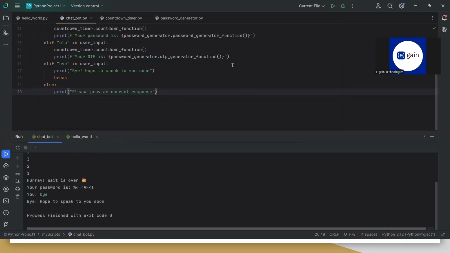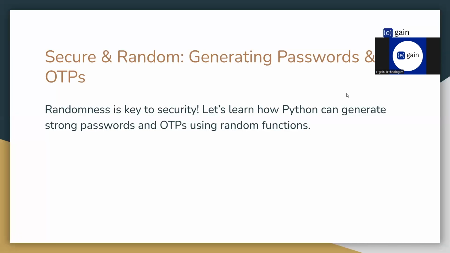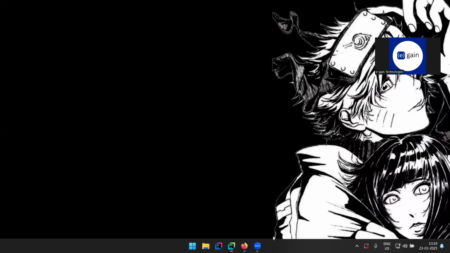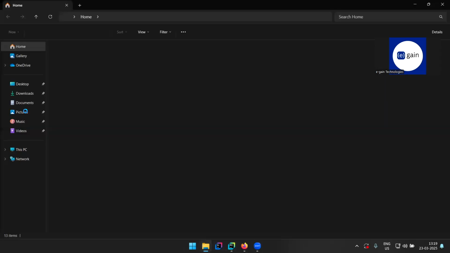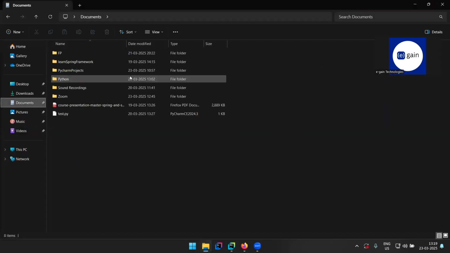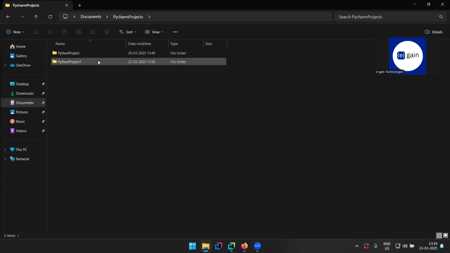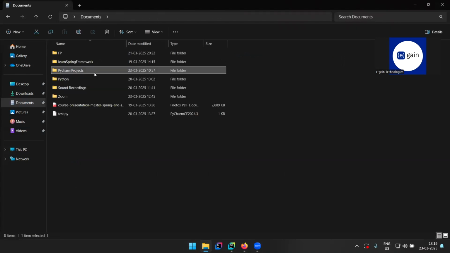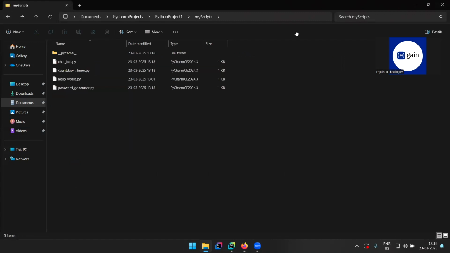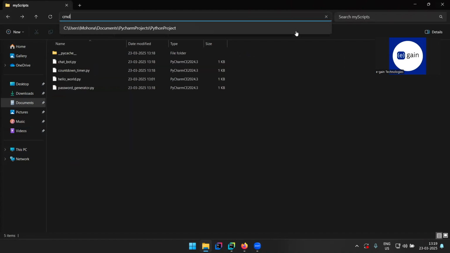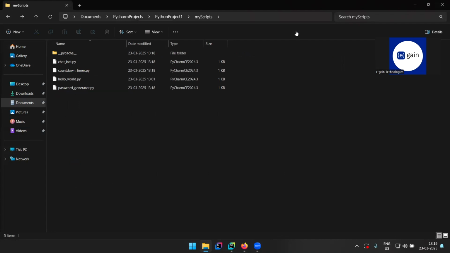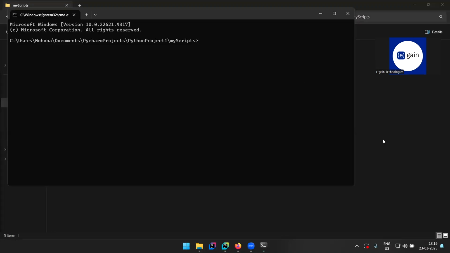Now, we are doing this inside the IDE. What if I want to do this using the command prompt?